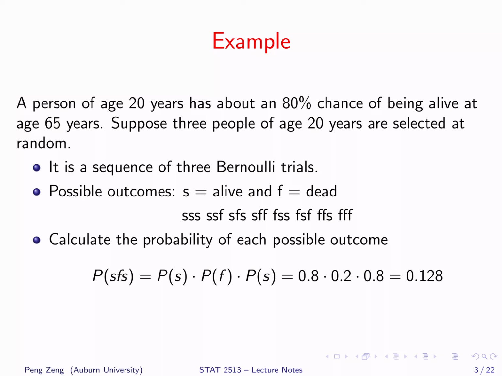Because the three trials are independent, by the special multiplication rule, the probability of SFS is the product of each probability, or probability of S, probability of F, probability of S. According to the information, probability of S equals 0.8. Probability of F is 1 minus 0.8 equals 0.2. We know that probability of SFS equals 0.8 times 0.2 times 0.8 equals 0.128.